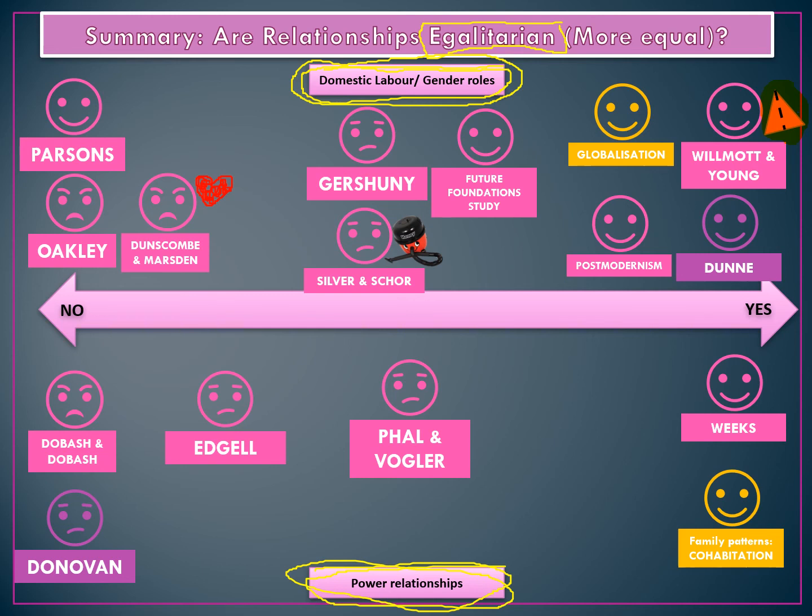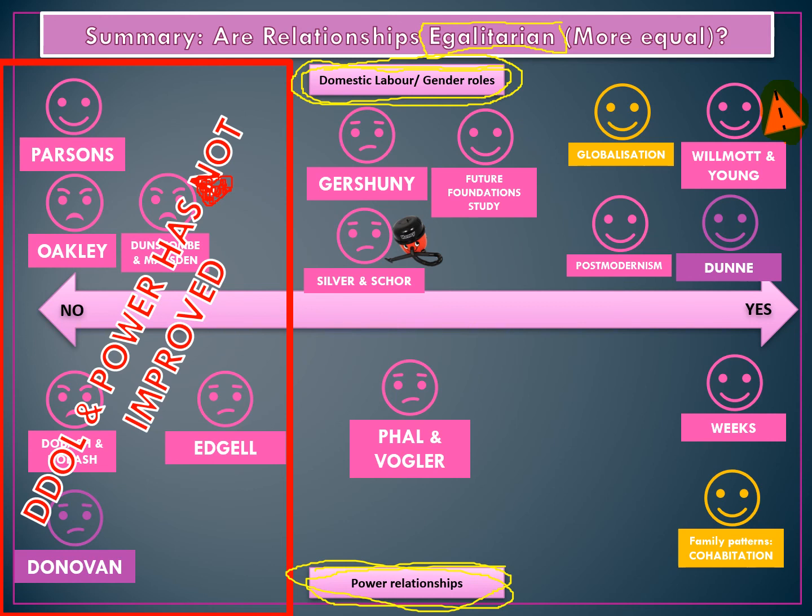And then finally, our last wild card in terms of power relationships. So you will be looking at cohabitation and how that's become more common in family structures. One of the things about cohabitation that made me want to put that here is that cohabiting couples are generally more equal. The lack of gender scripts that Dunn highlights in her research makes divisions of labour more equal. And this is also backed up by other thinkers.